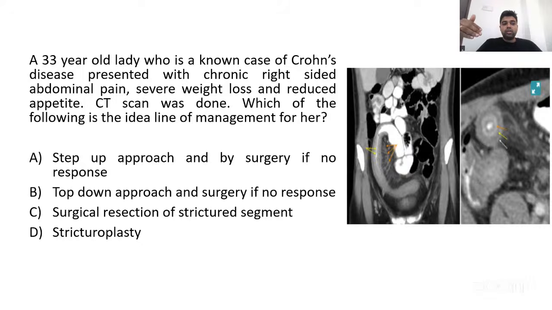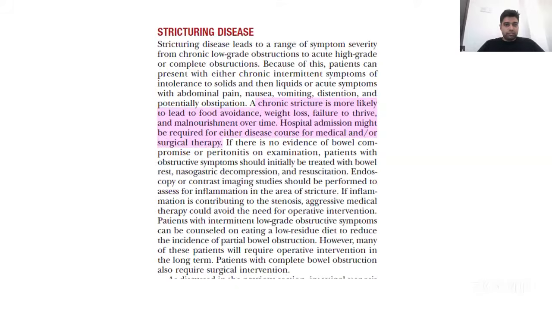So this is called a top-down approach. Top-down approach is what is recommended when patients present with severe Crohn's disease or there is a complication of Crohn's disease. So definitely the patient has a complication but does not warrant a surgery immediately. So as much as possible, we try to avoid surgery. So let's see what the latest edition of Shackelford says here.